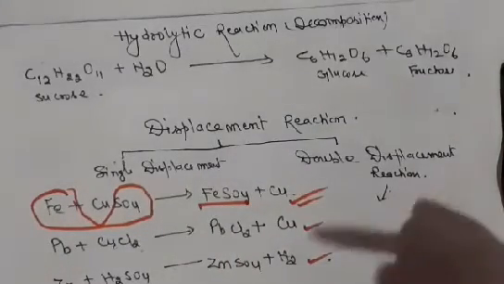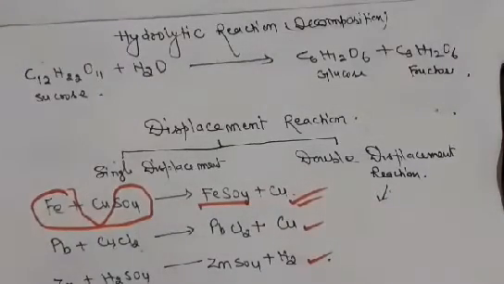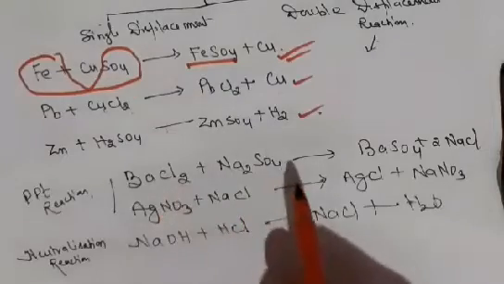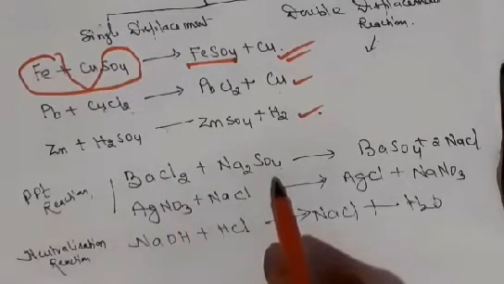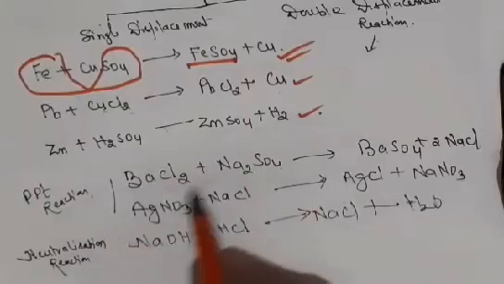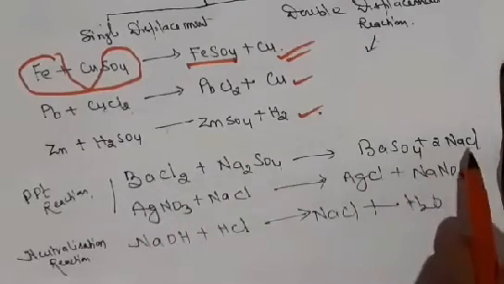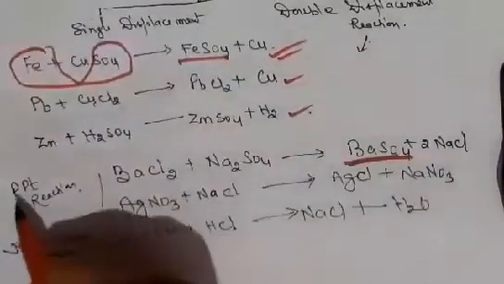So a double displacement reaction can also be subgrouped as a precipitation reaction and a neutralization reaction. Now you see one precipitation reaction: when we combine barium chloride with sodium sulfate, both aqueous solutions, BaSO4 is formed with sodium chloride, and BaSO4 is a precipitate. This is called PPT, precipitate.